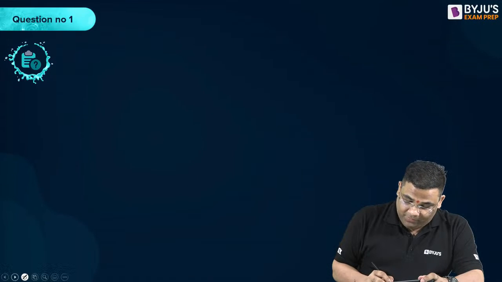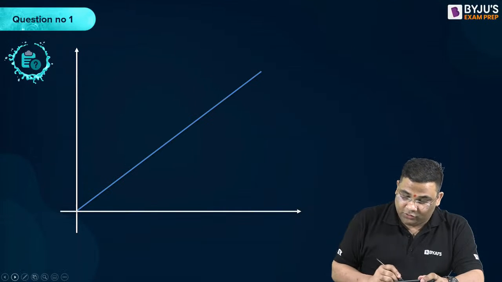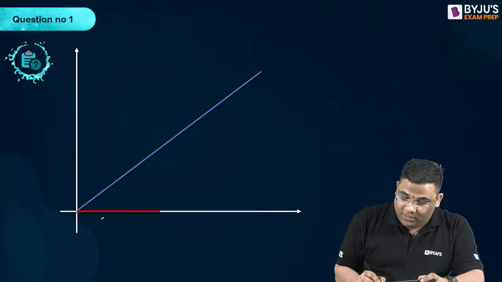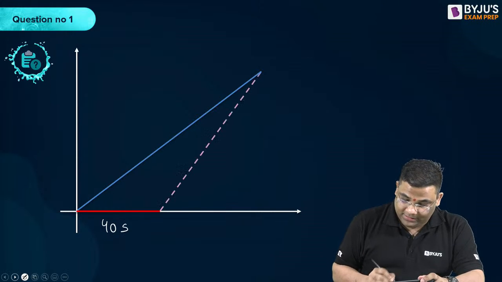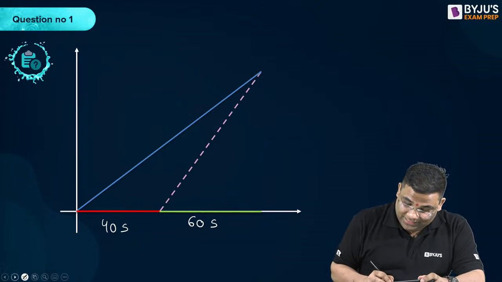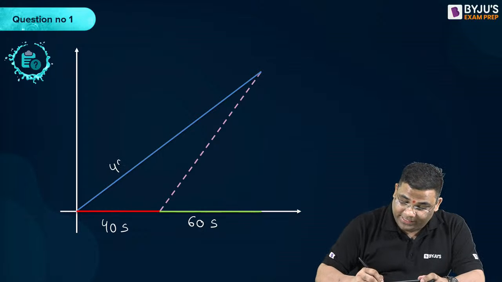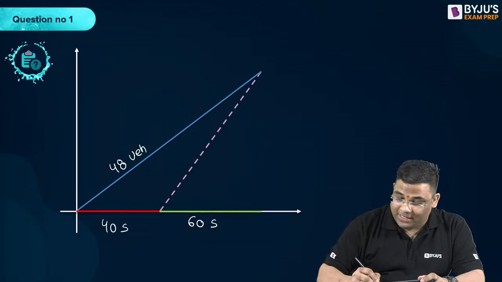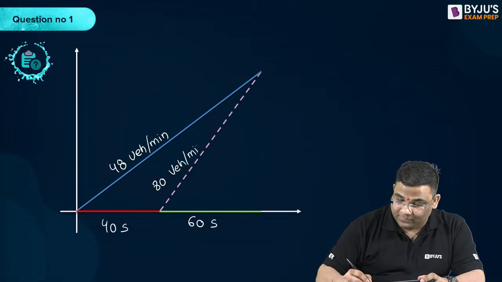Let us understand this question from the graph also. You see, this was your 40 seconds, the red time. And this was your 60 seconds, the green time. And this was 48 vehicle per minute. And this was 80 vehicle per minute.